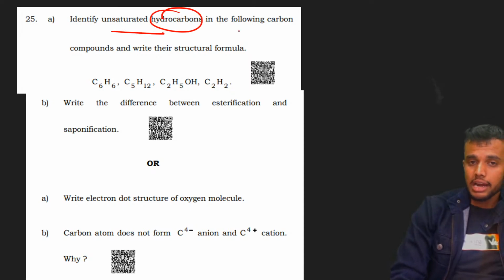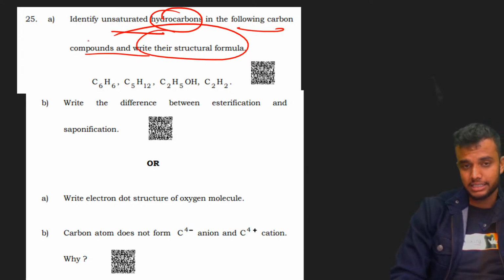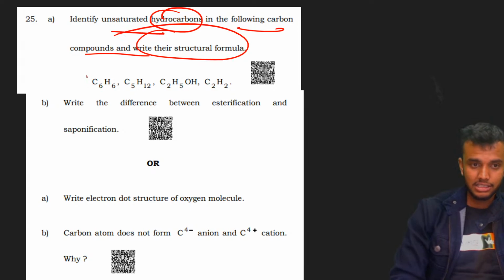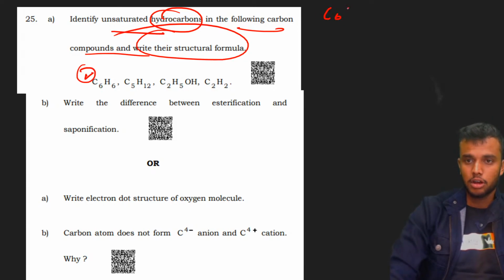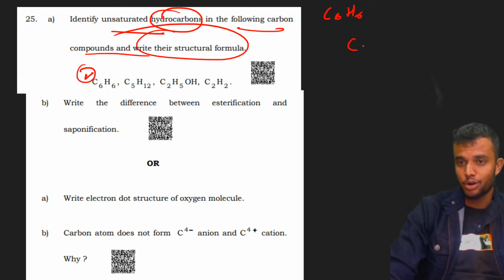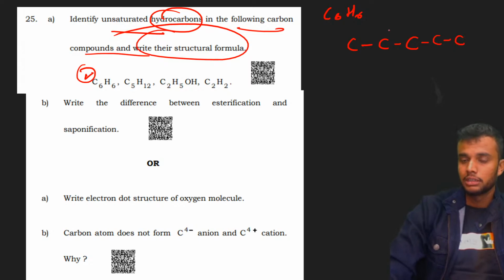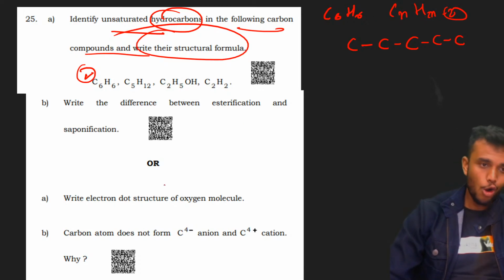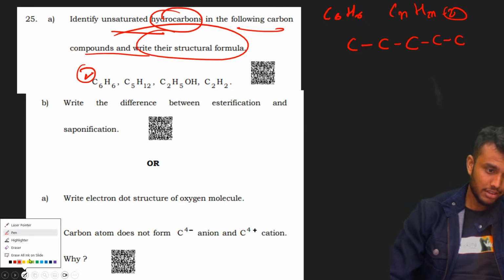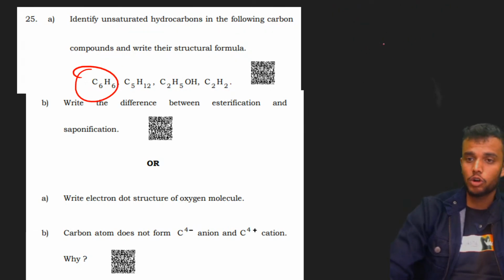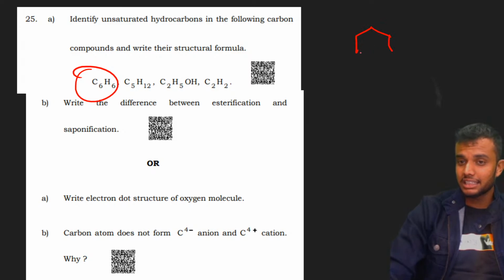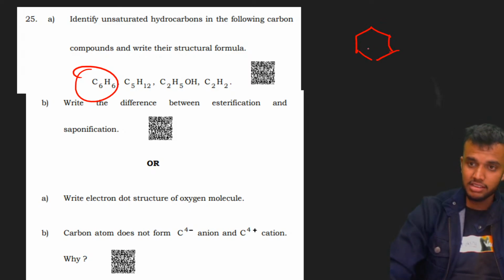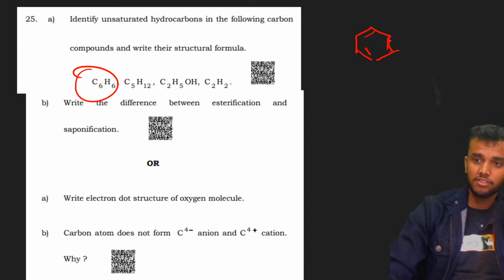Identify the unsaturated hydrocarbons in the following compounds. Write the structural formula. C6H6 is also unsaturated. Come on, write its structural formula, 6 carbon atoms. C6H6 is nothing but CnH2n minus 6, right? Sorry, I am only confusing. Yes, it is an unsaturated hydrocarbon. The structure is benzene. This is the structural formula of C6H6, benzene.